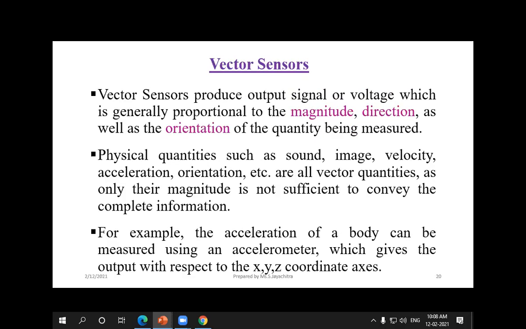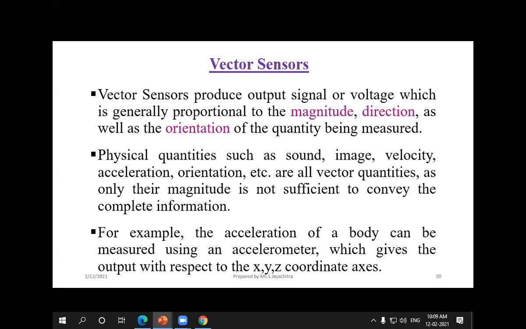The next thing is vector sensors. Vector sensors are mainly used to monitor the magnitude and the direction. In the scalar sensor we can monitor only the magnitude, but here we can monitor both the magnitude and direction as well as the orientation. What is orientation? Orientation is nothing but the axis in which it falls, for example the x, y, z axis.